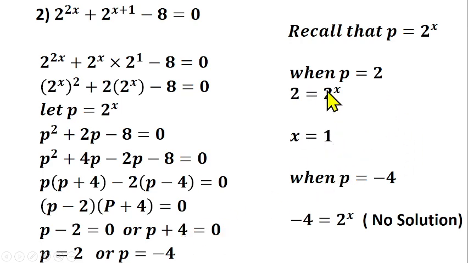Then when p is equal to minus 4, this one does not have a solution. Because if you put minus 4 equals to 2 raised to power x, you cannot change this one to index form. You can't say that this one is minus 2 raised to power 2. Because of this minus that is here, that means there's no solution. If there were no minus, you'd have 2 raised to power 2 equals 2 raised to power x, then 2 can cancel 2. But because of this minus here, this one does not have a solution. Therefore, our x is only 1. So this one only has one answer, not two answers. Does that make any sense to you?